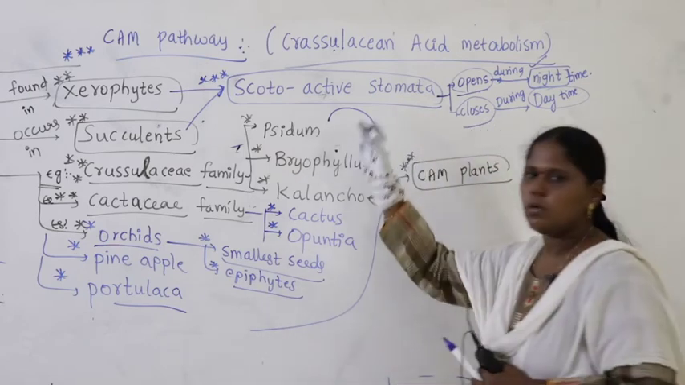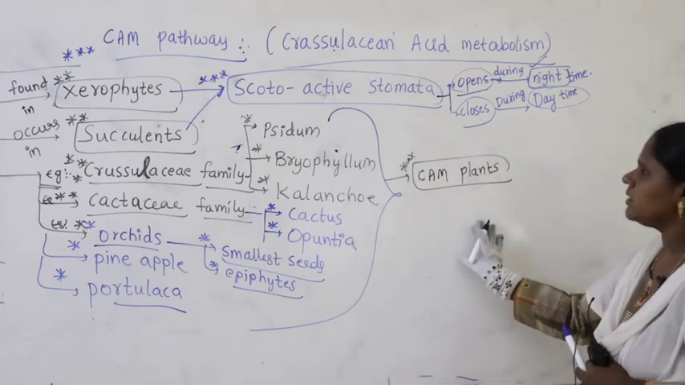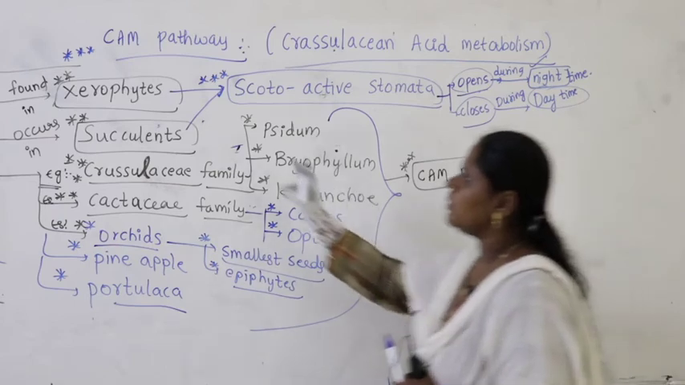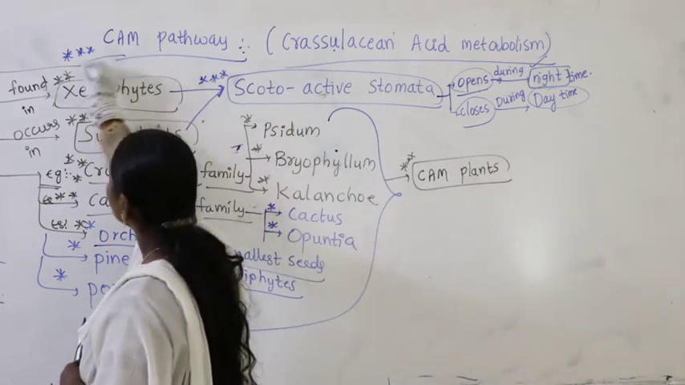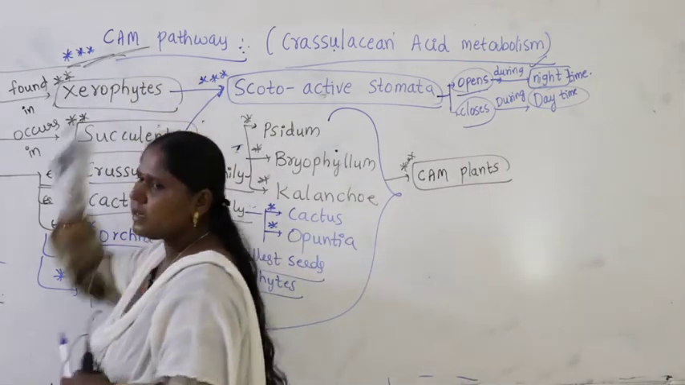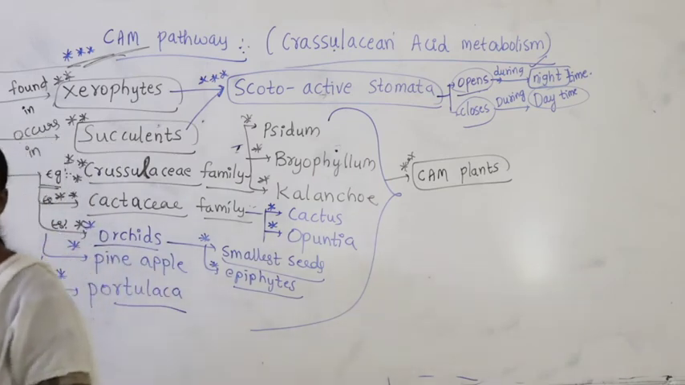Why do you call this total list of plants CAM plants? Because they undergo the pathway called the Crassulacean Acid Metabolic pathway. That's why they are all called CAM plants, right? Let me give you a quick revision of this.